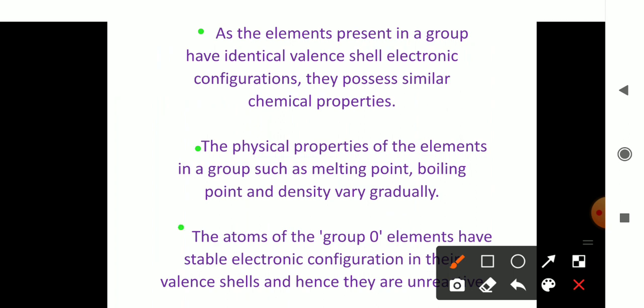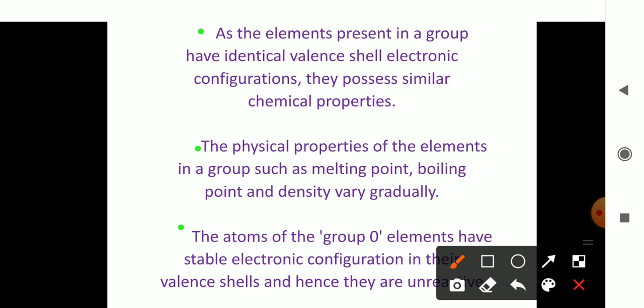Then look at the final feature of the groups. The atoms of group 0. Group 0 is the final group, that is group number 18. The atoms of group 0 elements have stable electronic configuration. Stable electronic configuration means completely filled electronic configuration, and they are unreactive. They won't interact with any other elements of any group. So they are called unreactive, and they are also called inert gases. It's due to what? It's because of the completely filled electronic configuration. Okay, so with this, the features of the groups is over.